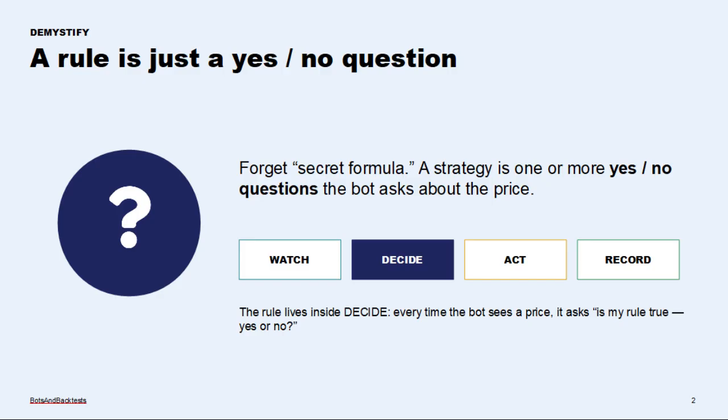First, let's kill the mystery around the word strategy. People act like a trading strategy is some secret formula. It's not. At its core, a rule is just a yes or no question the bot asks about the price. Remember the 4 jobs from last time? Watch, decide, act, record. The rule lives inside decide. Every time the bot looks at the price, it asks its rule: is this true, yes or no? If yes, it acts. If no, it waits. That's the whole thing. A strategy is just one or more yes/no questions. Today we write our first one.